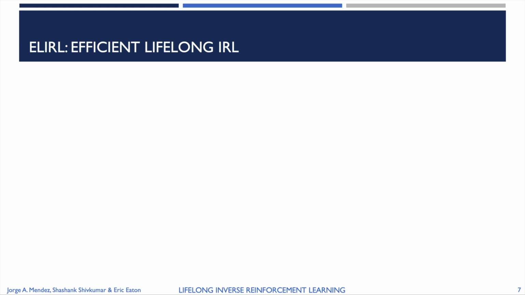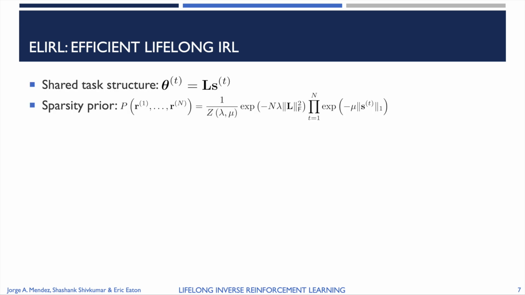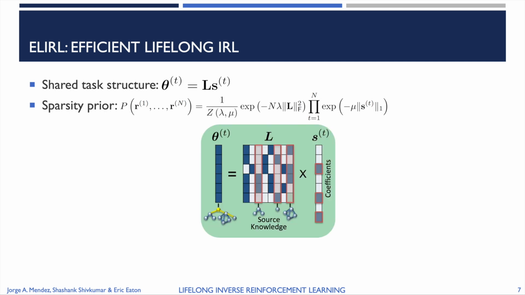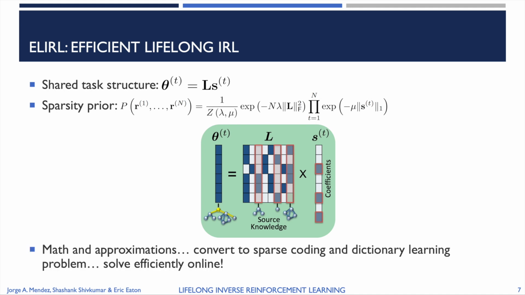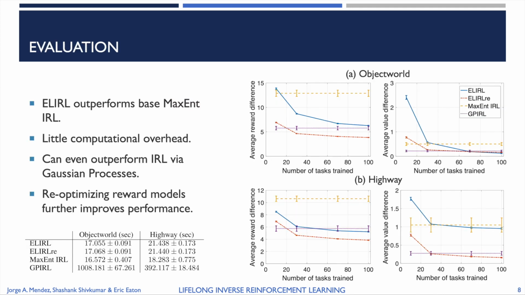Our algorithm for solving the problem assumes a factored representation of the reward parameters and uses a sparsity prior. Intuitively, we can think of each column of the matrix L as a chunk of knowledge that can be reused across tasks, and the S coefficients as sparse, task-specific coefficients that select which chunks of knowledge are relevant to the current task. This allows us to convert the optimization problem to a sparse coding and dictionary learning problem, which we can solve efficiently online.